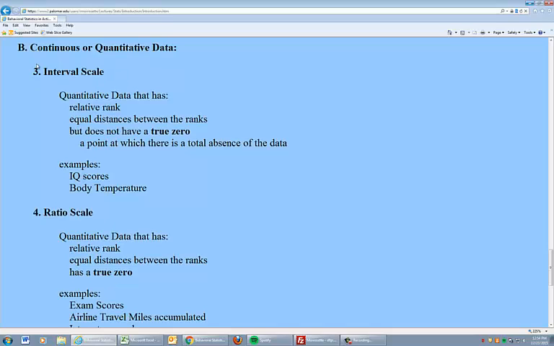As opposed to that, we have something called the interval scale. This we can calculate a mean of, but there is no true zero. Body temperature, any sort of temperature measure, is an ideal example for this. I know you've all come from San Diego, most of you, or you've been living in the area, and I usually ask the question in class, how many have been in 0-degree temperature, and usually only about 4 or 5 hands are raised. 0 degrees is not the absence of temperature. It is merely an arbitrary place on a line. We can still calculate a mean of temperature data, but because it doesn't have a true zero, it's called interval scale data. So we have nominal, ordinal, interval, and ratio scales.